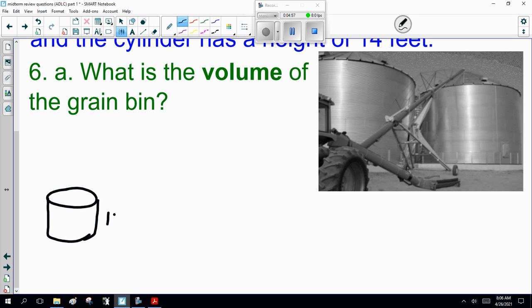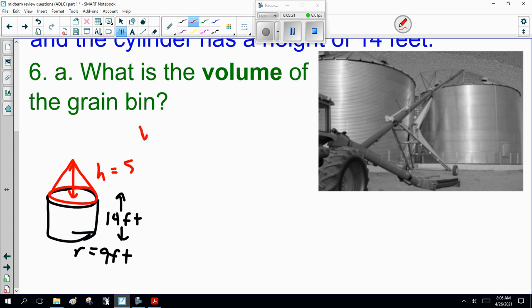Now this is 14 feet high, and the radius is 9 feet. Okay? And on top of that is this cone, height 5. Not close to scale, is it? No. And the same radius, 9 feet.